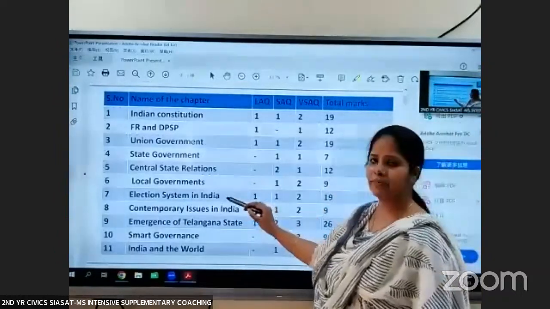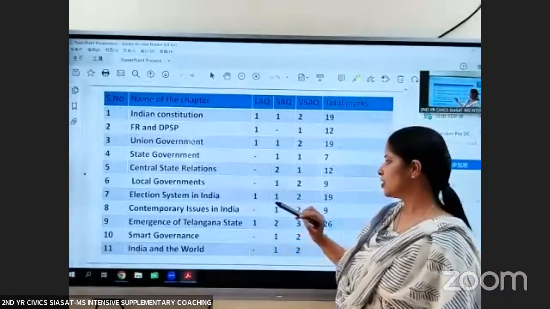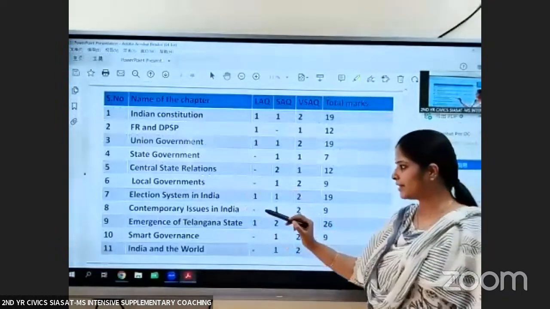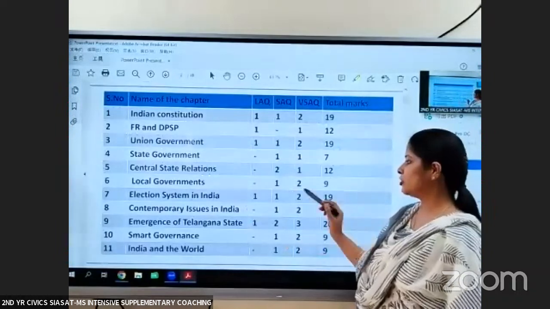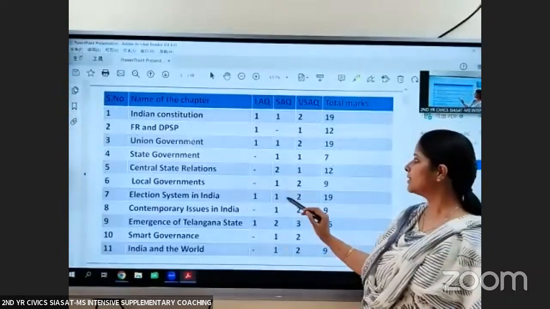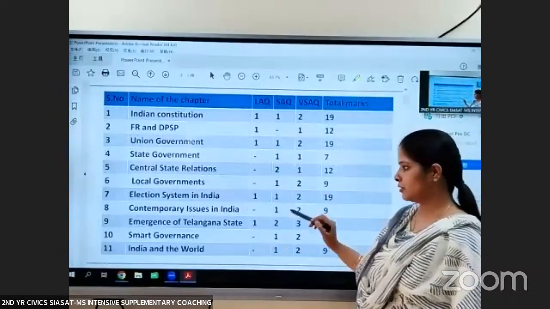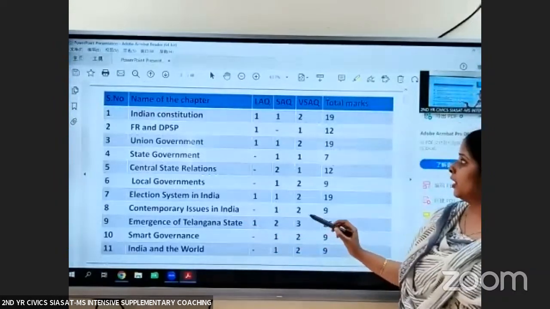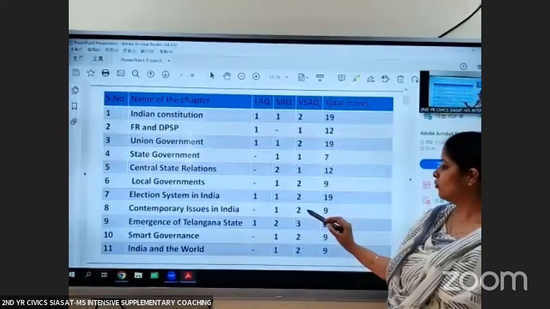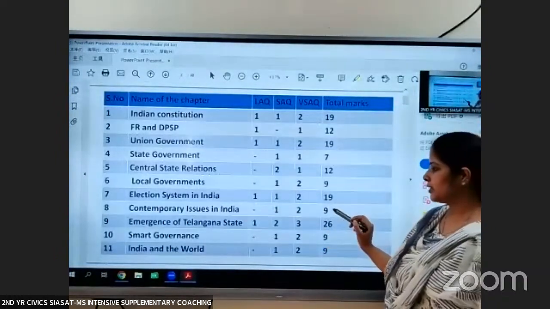The seventh chapter is elections in India. This is the India chapter, and it has got 19 marks. You will get 1 LAQ, 1 SAQ, and 2 VSAQs. The eighth chapter is contemporary issues in India. You will get 1 SAQ and 2 VSAQs. Weightage for this chapter is 9.